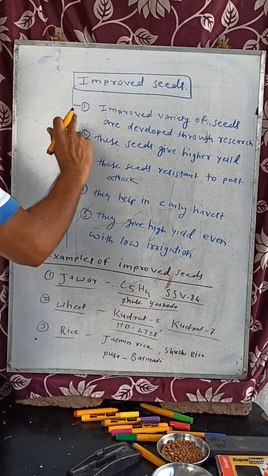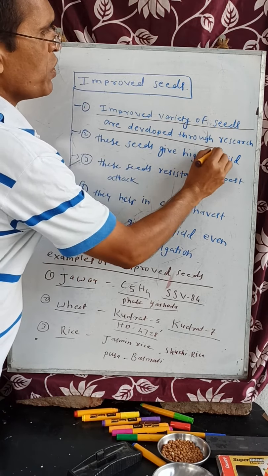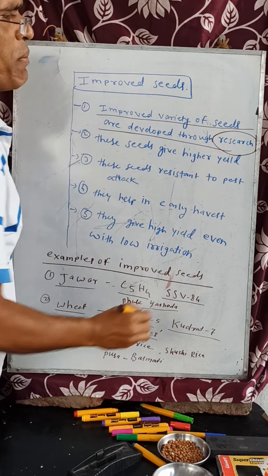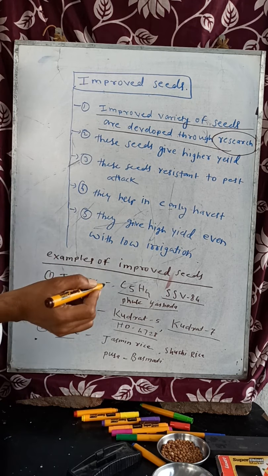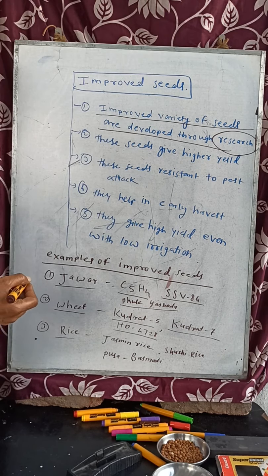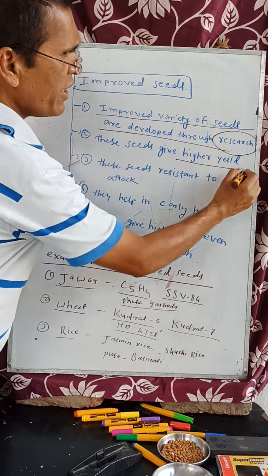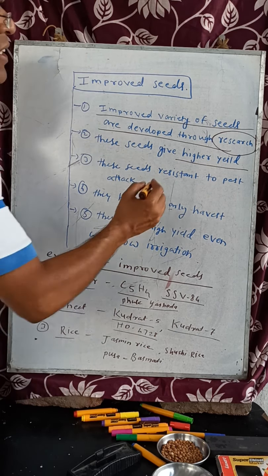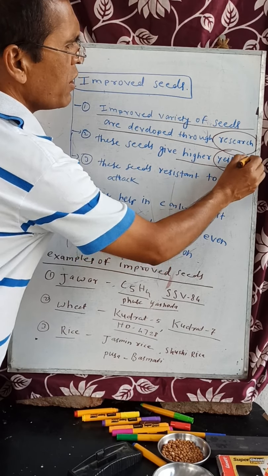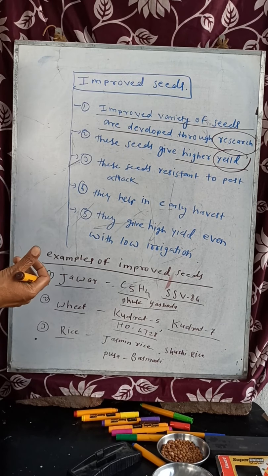Now see, the first point I have written: improved seeds are a variety of seeds developed through research. There are different research departments in agriculture universities, and through that research improved seeds have been made. Second point, these seeds give a higher yield. When we use these seeds in the farm, definitely we will get more crops. Yield means production, so we will get more grains.